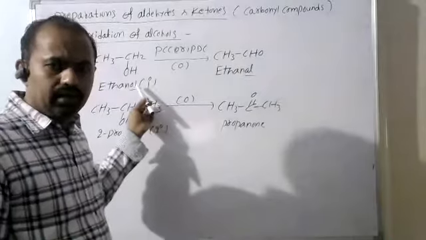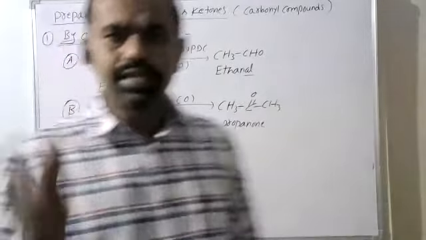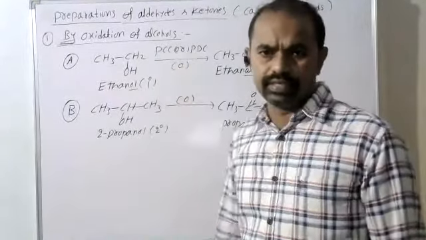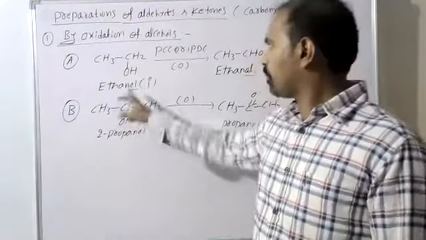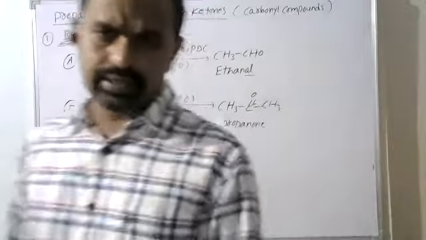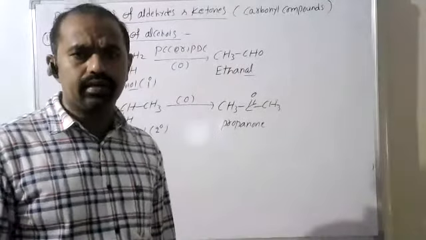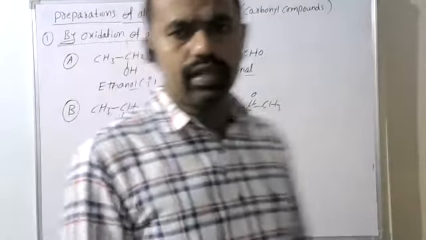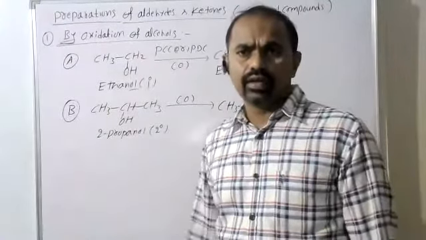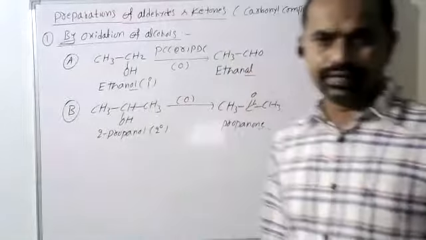So primary alcohols, there I have taken ethanol. It is a primary alcohol. If it is oxidized in the presence of PCC or PDC, the primary alcohol is oxidized to the corresponding aldehyde. Ethanol is converted to ethanal. If we take propanol, it is converted to propanal, butanol to butanal. Like that, we get the aldehyde with the same number of carbons.